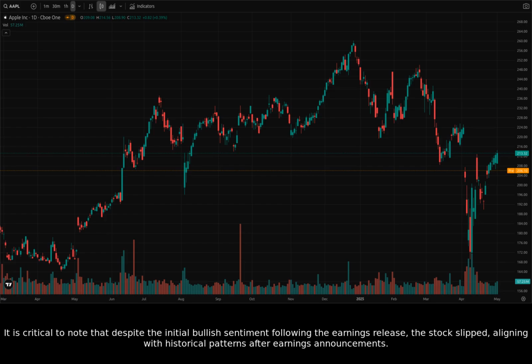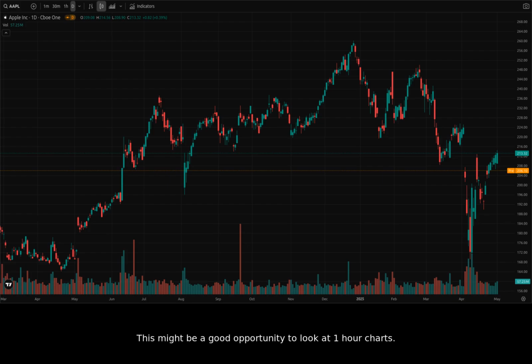It is critical to note that despite the initial bullish sentiment following the earnings release, the stock slipped, aligning with historical patterns after earnings announcements. This might be a good opportunity to look at 1-hour charts.